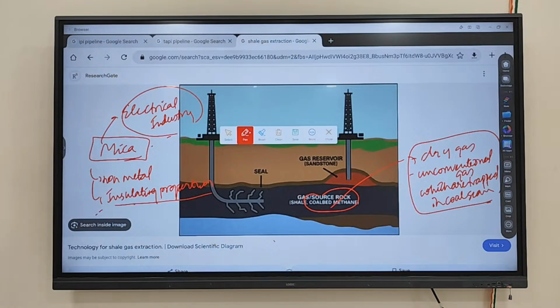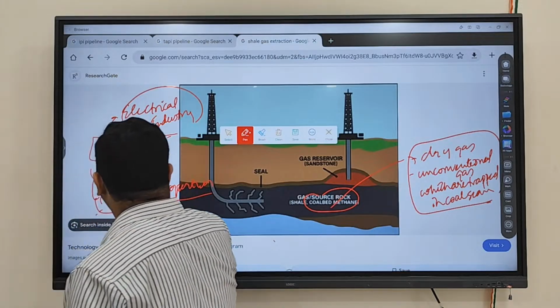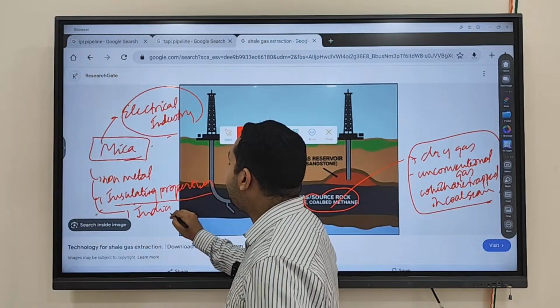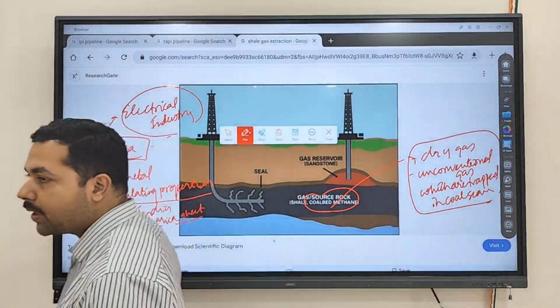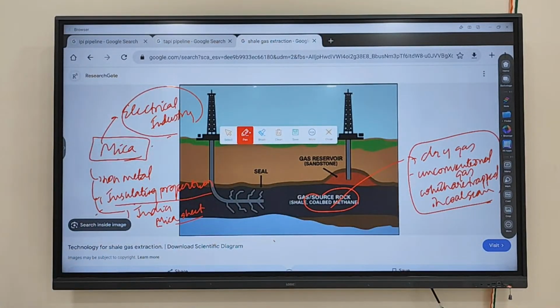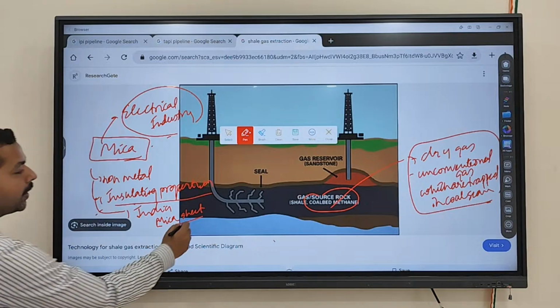Now, India is one of the largest producers of mica sheets in the world. Clear? India has a huge reserve of mica. India is also one of the largest producers of mica sheet in the world.